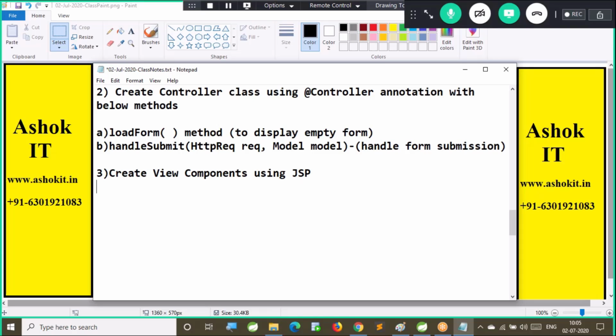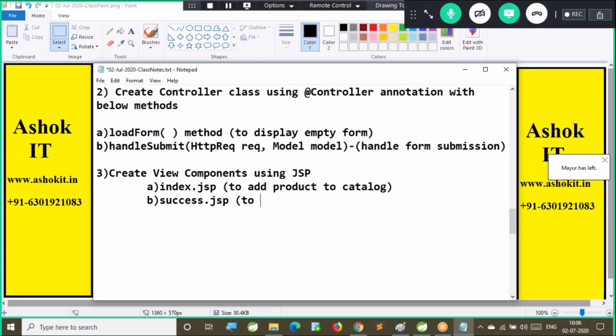Right. Now here, how many view components are required for us? Two view components are required. One is index.jsp to add a product to the catalog. Second one, success.jsp to display the success message.